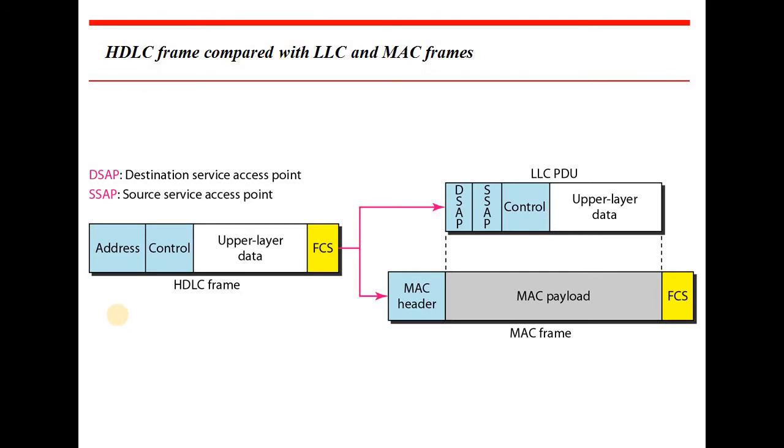Now for the other frame format, the MAC frame format, which contains the MAC header, the media access control header, which contains the source address as well as the destination address in MAC format, and which encapsulates the LLC PDU into the MAC frame. The LLC PDU is the encapsulated packet in the MAC frame, which becomes the MAC payload. What is the MAC payload? The MAC payload is the LLC PDU. Then FCS is the frame check sequence, that is, error detection and correction. For that purpose we are using FCS.